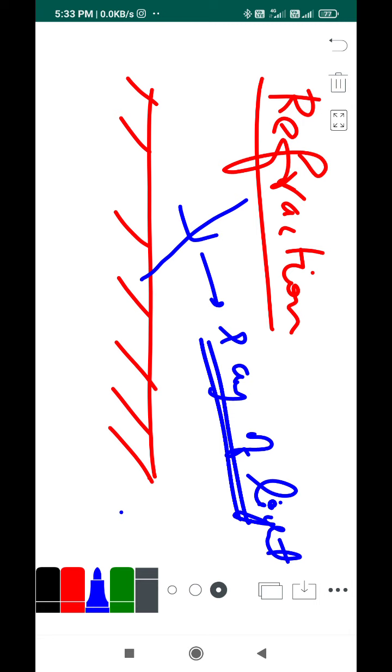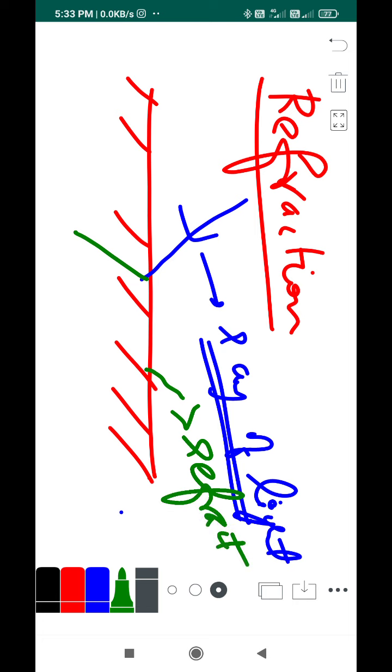After that, because of refraction, it will just bend down. It will not follow the exact path. This is the exact path that light should follow, but it will not follow it. Due to refraction, it will bend. It will be deviated, and that deviation is called refraction. So refraction is nothing but a deviation of light rays due to a surface. This surface is also known as a refracting surface. Because of that, the light ray gets deviated. You know about this, right? You are very clear about this.